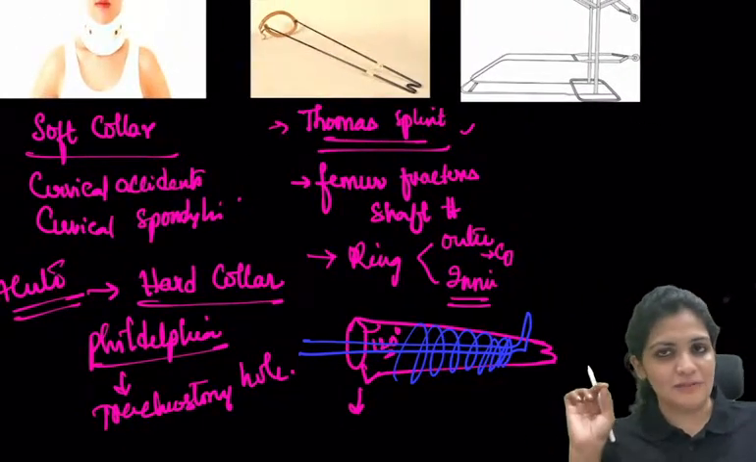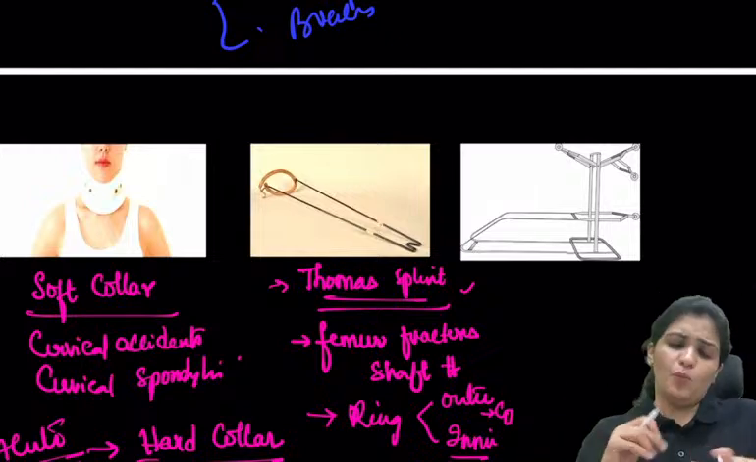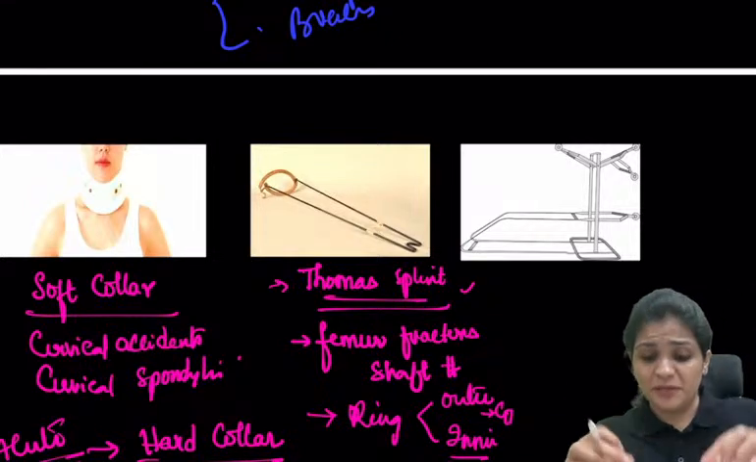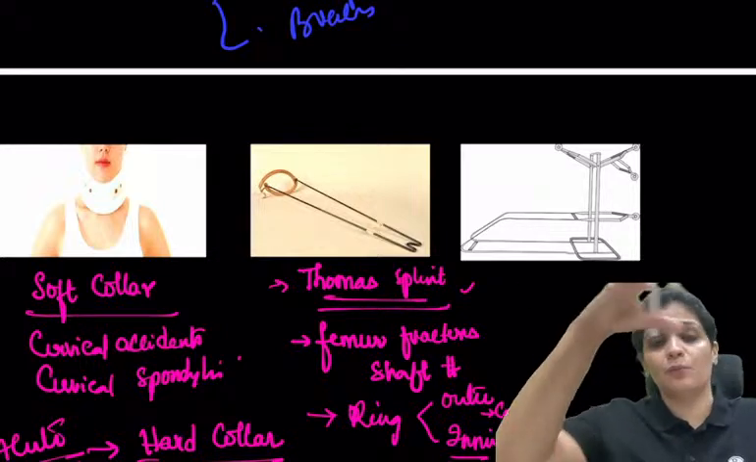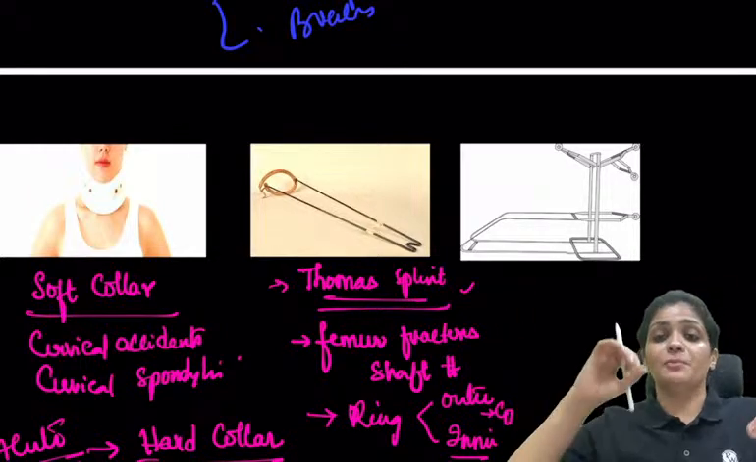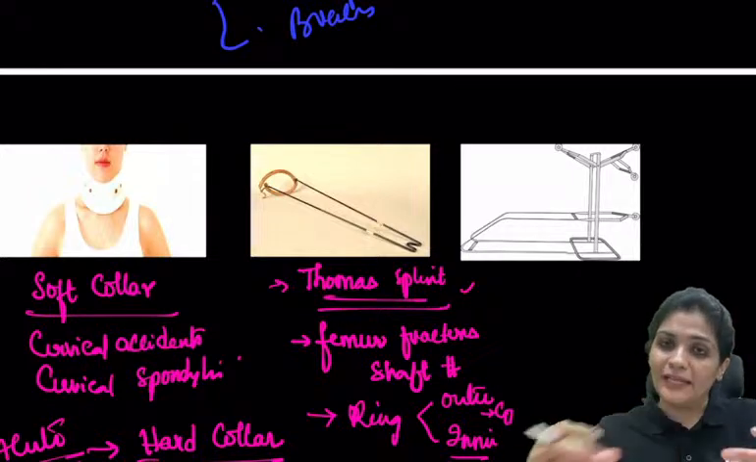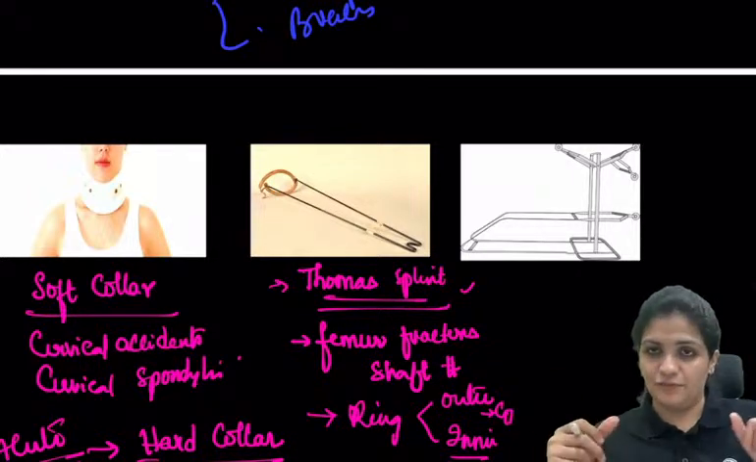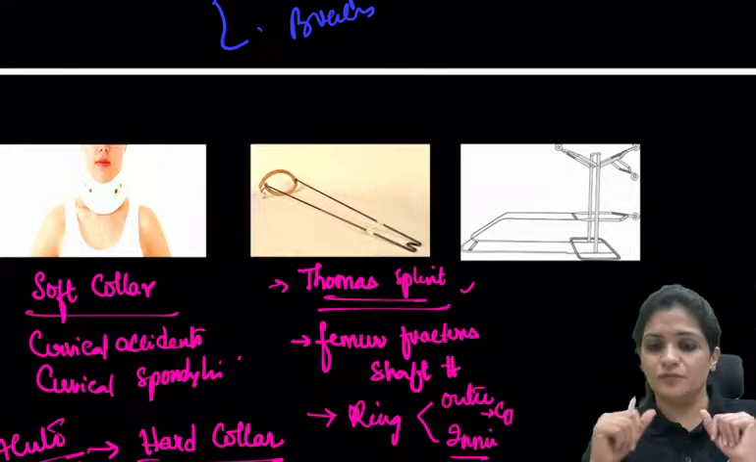Important things: the outer bar, and the inner bar is making 120 degrees. It is a ring. Why am I telling you all this? Because the Thomas splint will not be available like this. You have to prepare the Thomas splint. You have to take a ring; there are various rings available. You measure the circumference of the thigh and take the appropriate ring, then you take the bars and connect them by yourself. That is why you have to understand the important parts of the Thomas splint.